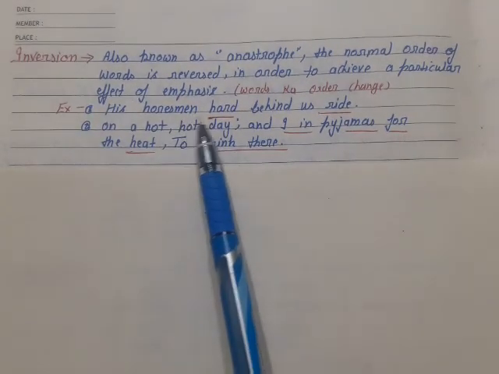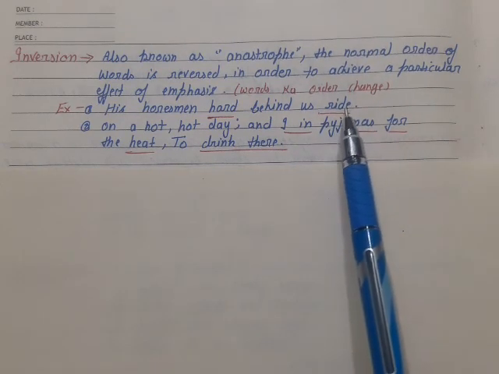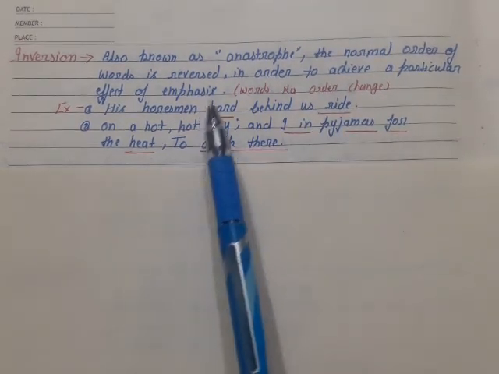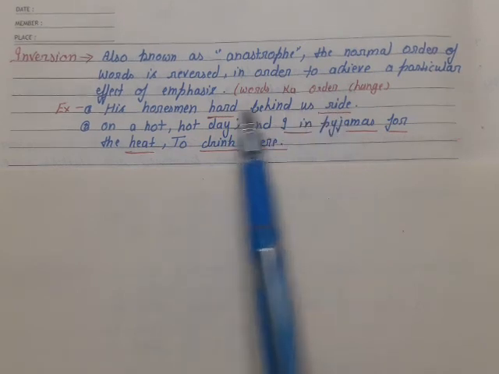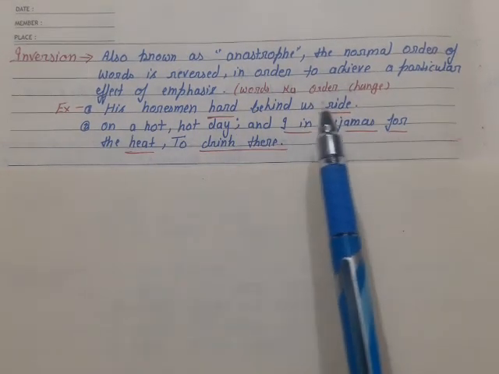His horsemen hard behind us ride. Student, here is a ride. Ride is a verb. It should be used after the subject. Hard is an adjective. It should be used at the end. But the order of words is changed to create a musical effect.